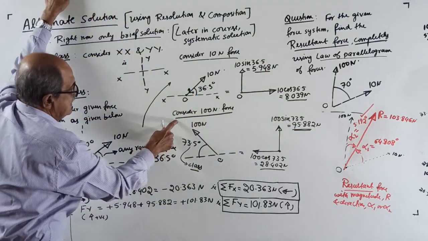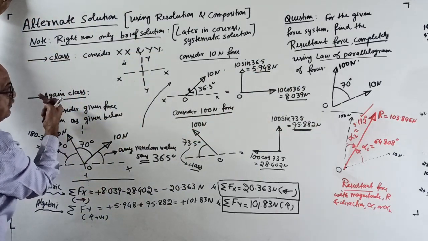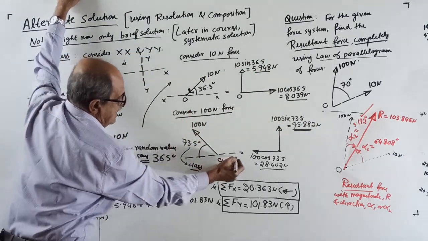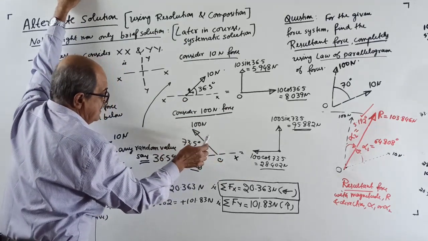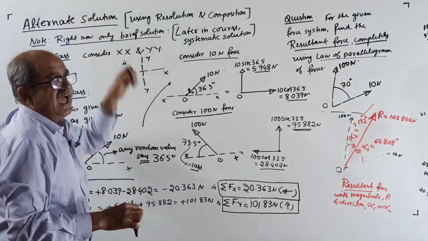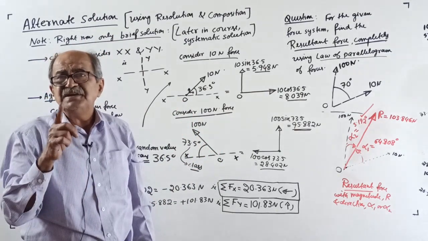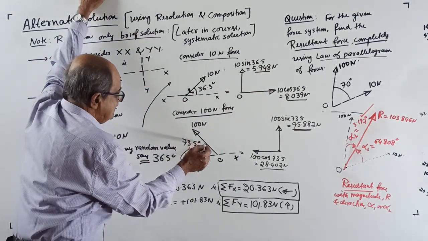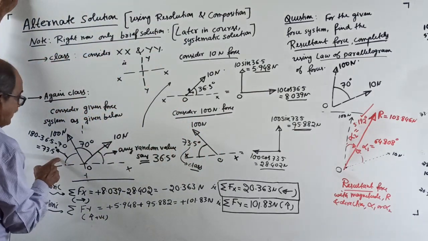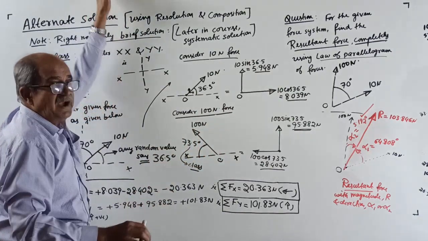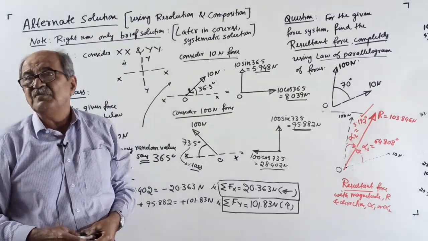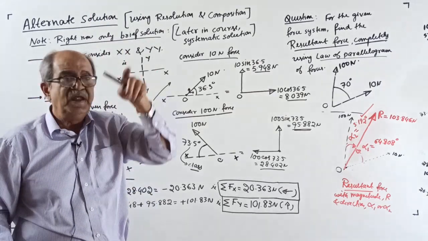Now, next, consider the 100 Newton force. So here, your x-axis is here. Don't write this angle. I told you, consider the angle made with the nearest x-axis. So this angle is 73.5. You should not take this angle. You can take it, but then you should be careful. I will tell in the course later.